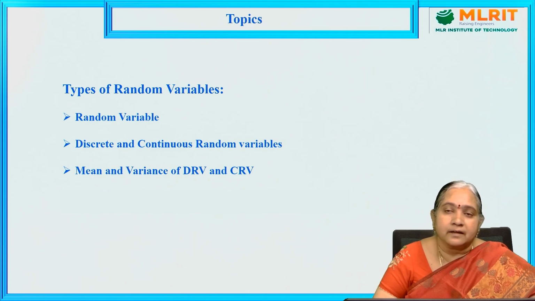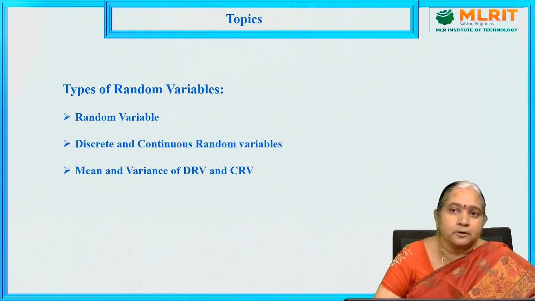In a random experiment, we know the possible outcomes, but when the experiment is performed, which output we may get, there is no certainty. That means in a scientific experiment there is certainty in the outcome, whereas in a random experiment there is uncertainty in the output.